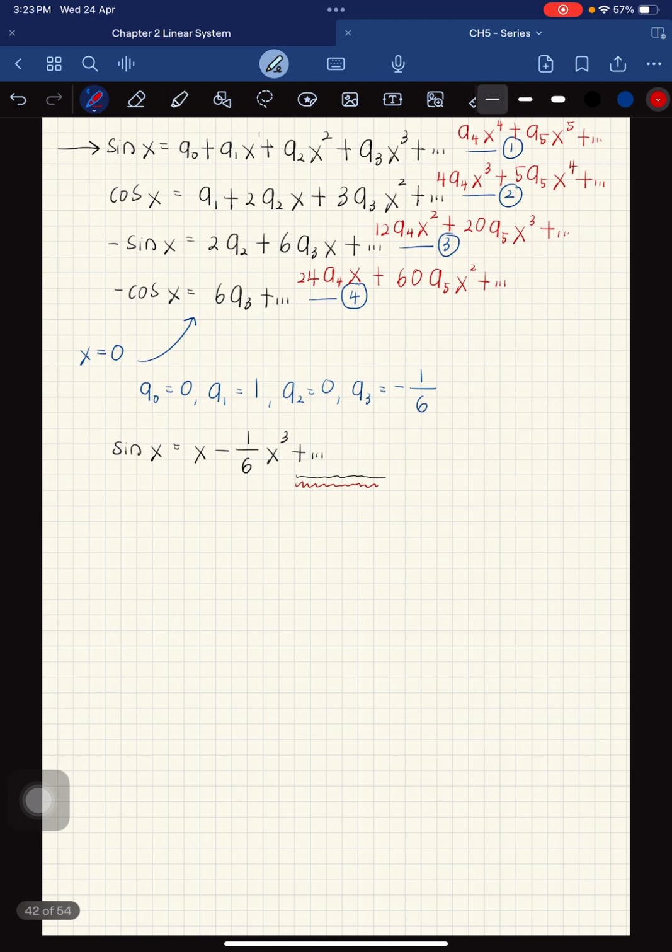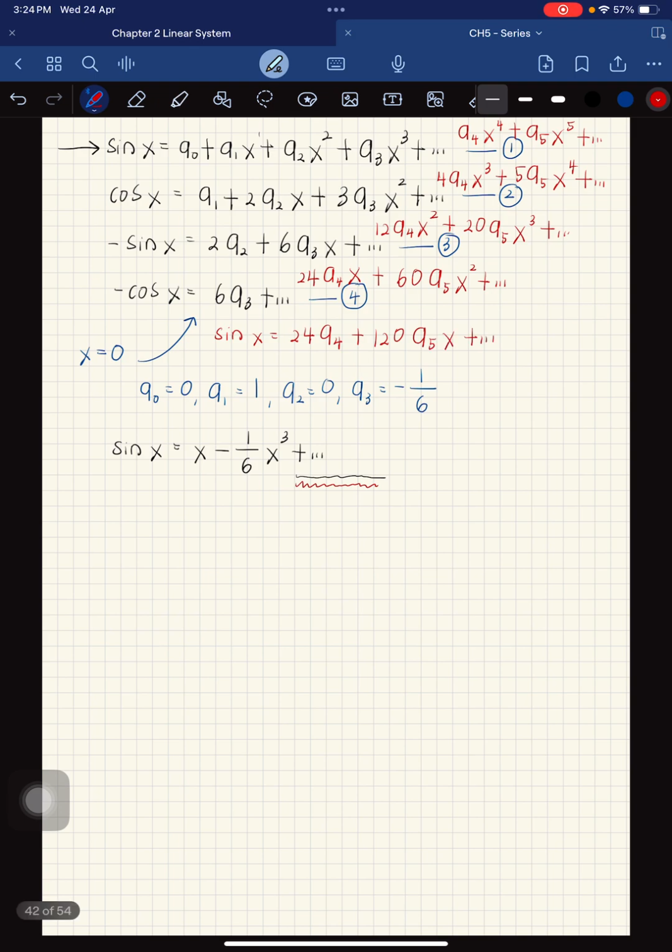And then you differentiate again, so differentiate cos, we get negative sine, but because of the negative, we get sine x equal to 24 a4 plus 120 a5x plus blah blah blah.